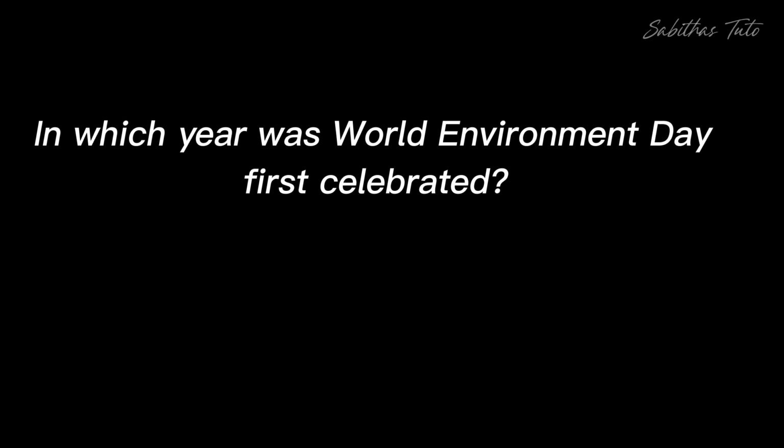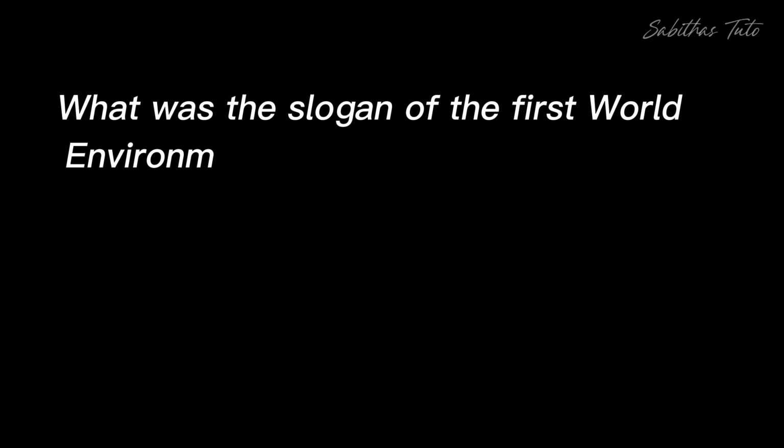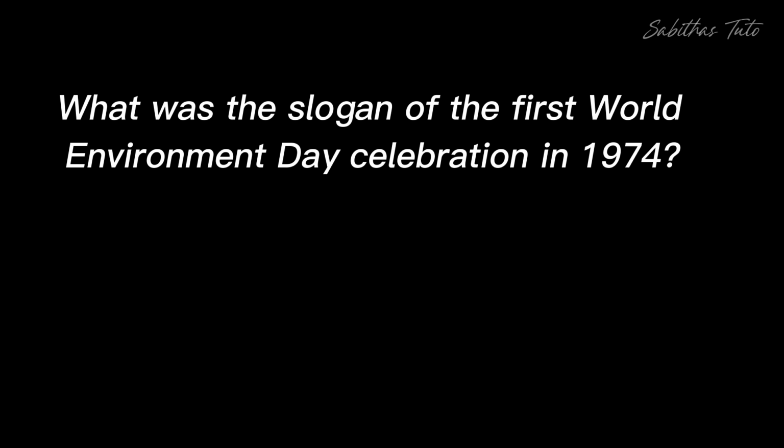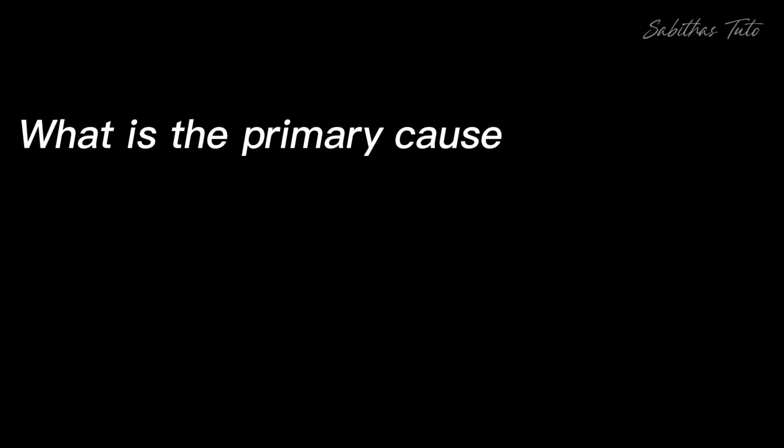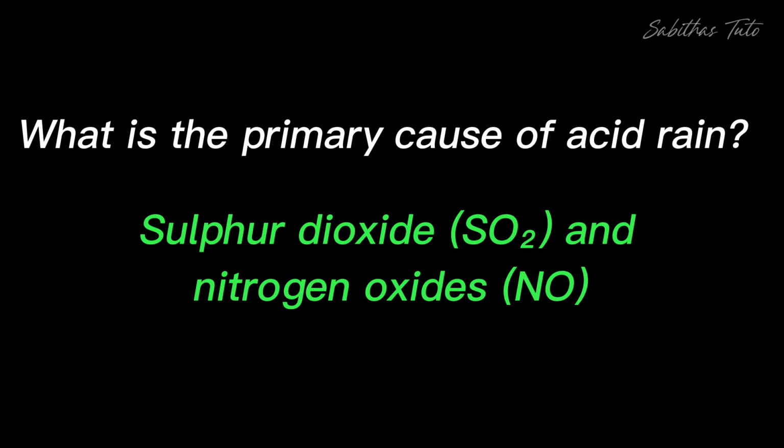In which year was World Environment Day first celebrated? 1974. What was the slogan of the first World Environment Day celebration in 1974? Only one Earth. What is the primary cause of acid rain? Sulfur dioxide and nitrogen oxides.